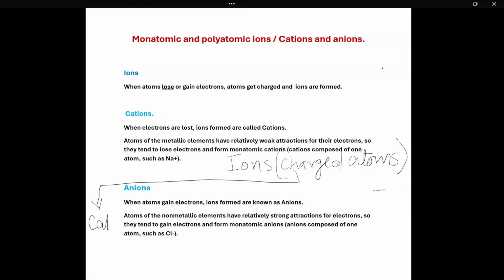Cation: cations have a positive charge and are formed by metals. Metals are found on the left side of the periodic table. Second type, anion: they have a negative charge and are formed by nonmetals.